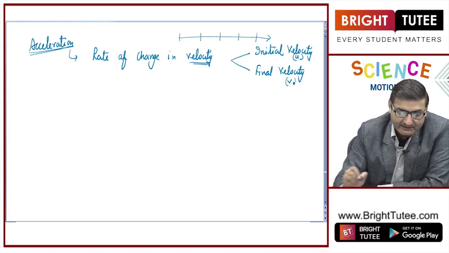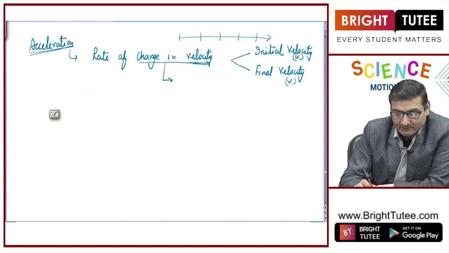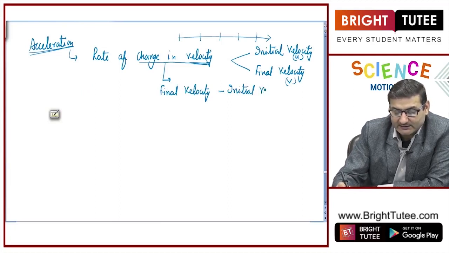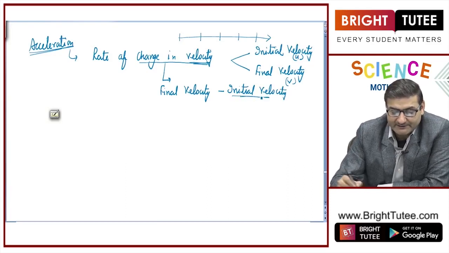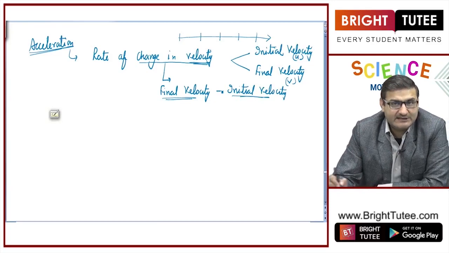Fine. And change in velocity can be expressed as final velocity minus initial velocity. Whenever we are talking about a change in a particular thing, we say what was the initial value, what is the final value, and the difference between them is the change.